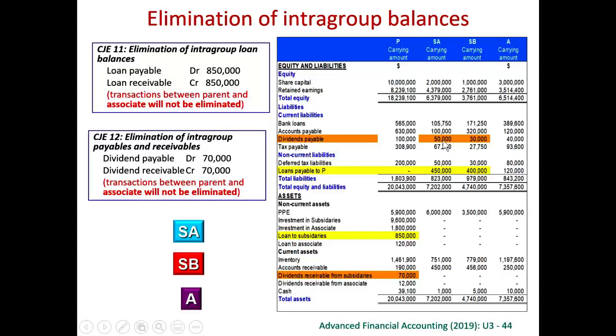Dividend payable to NCI is a real liability. It should not be eliminated. So we eliminate only between parent and subsidiary. Therefore, 80% of this 50,000 is 40,000, together with 30,000 for subsidiary B. We debit dividend payable that subsidiary A and B have recorded, and we credit dividend receivable from subsidiary that the parent has recorded. Therefore, we debit dividend payable and we credit dividend receivable. This is 70,000 because only 80% of the 50,000 from subsidiary to parent should be eliminated.